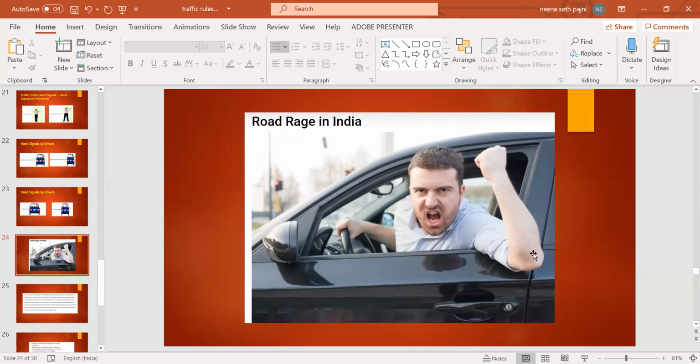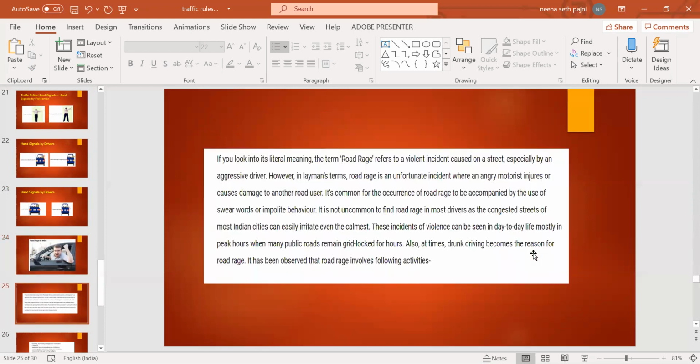Okay, what is road rage? Road rage literally refers to a violent incident caused by a steed, especially by an aggressive driver. However, in layman's terms, it is an unfortunate incident when an angry motorist injures or causes damage to another road user. It is common for road rage to be accompanied by the use of swear words, impolite behavior, abusive words. It's not uncommon to find road rage in most drivers, as the congested streets of most Indian cities easily irritate even the calmest.